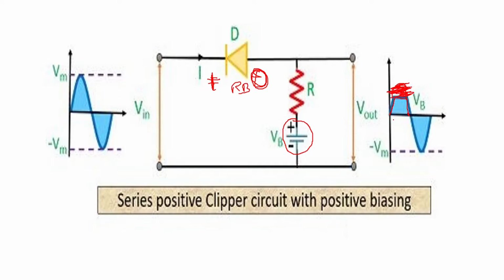Similarly, when the input is negative half cycle, then the diode is forward biased and the current will flow and you will get a complete negative half cycle. So it is biased only for the positive side, because the positive plus VB voltage you have applied after the resistance R. So you will get here a series positive clipper circuit with positive biasing where the complete positive half cycle will not be clipped off, a part of it will be clipped off, and it is called series because the diode will be in series in the circuit.